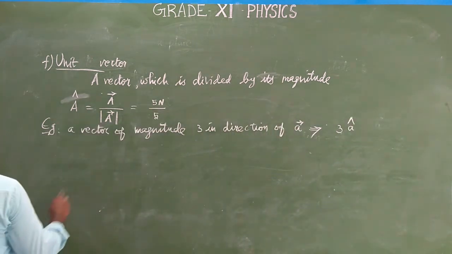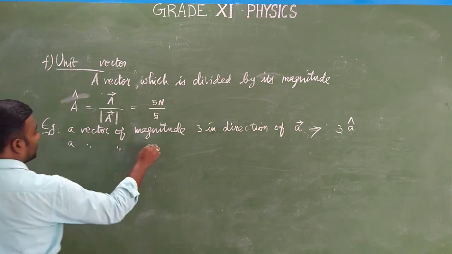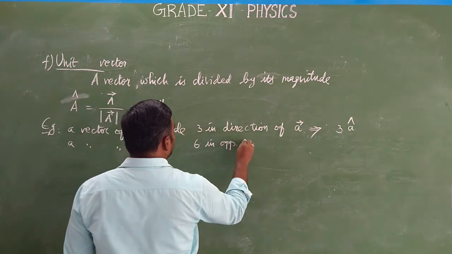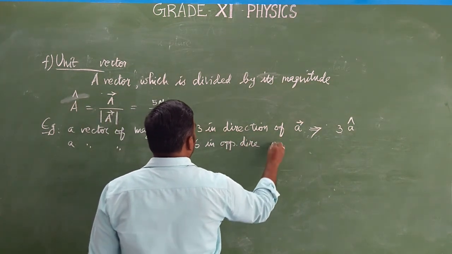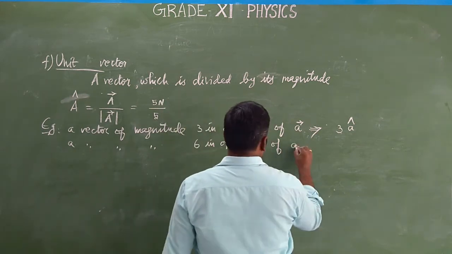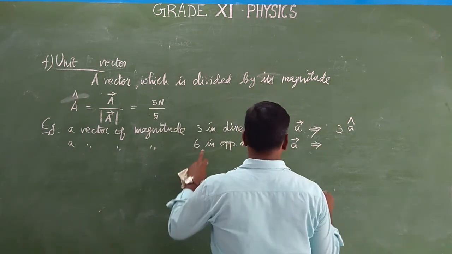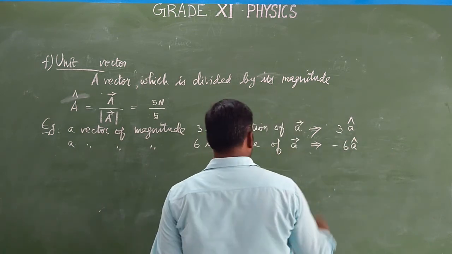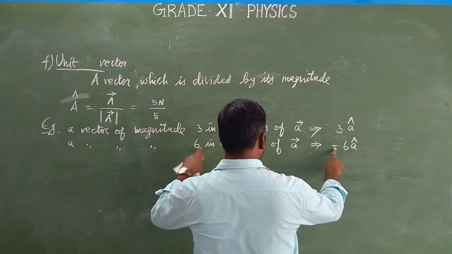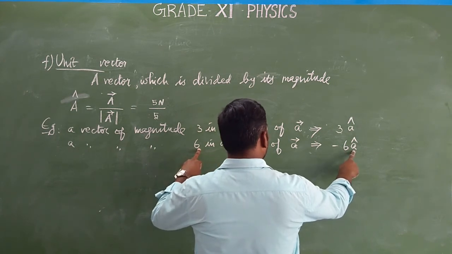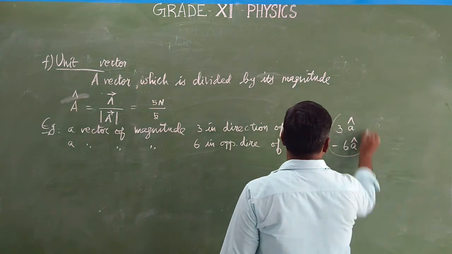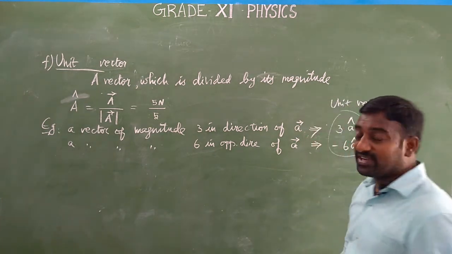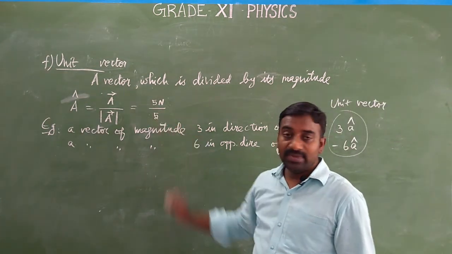A vector of magnitude 6 in opposite direction of A vector can be denoted as -6 A cap. Okay, so here the opposite direction, the magnitude is 6 and this is A vector, so this is called unit vector. Okay, so unit vector is generally a vector divided by its magnitude.